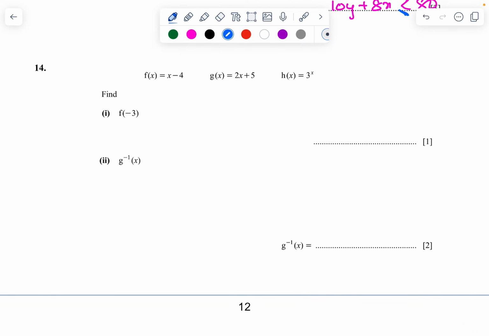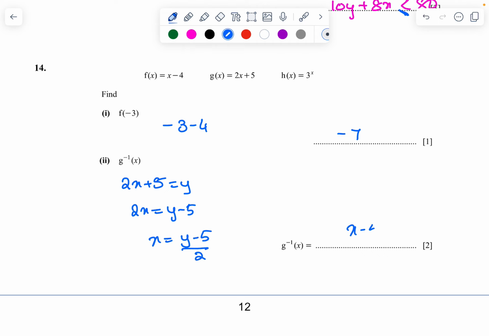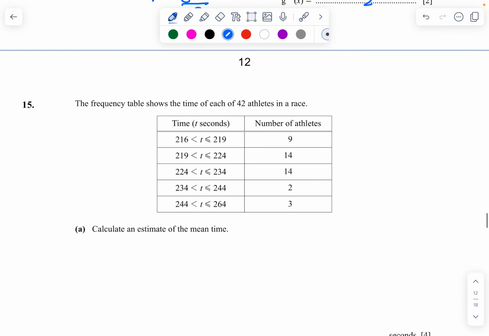Question number 14. f of minus 3 is minus 3 minus 4, which is minus 7. Now g inverse of x: 2x plus 5 equals y, 2x equals y minus 5, x equals y minus 5 by 2. So g inverse of x is x minus 5 by 2.